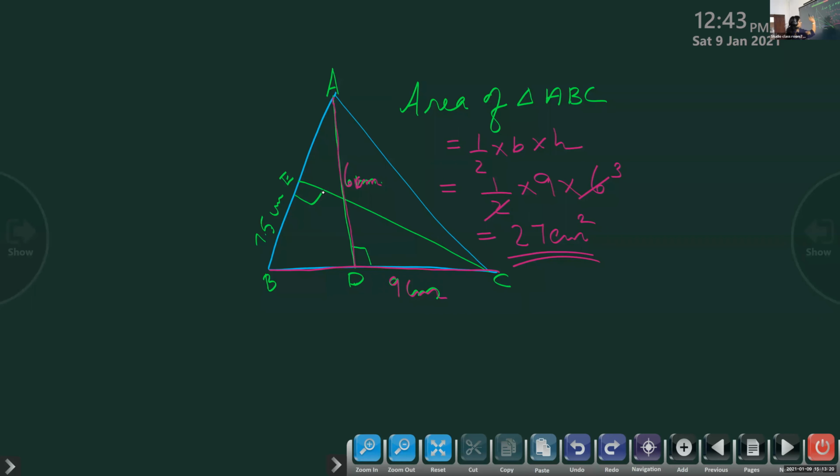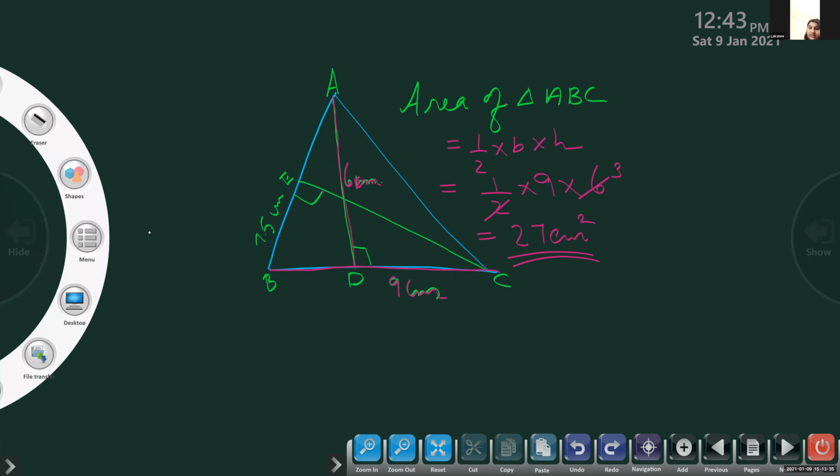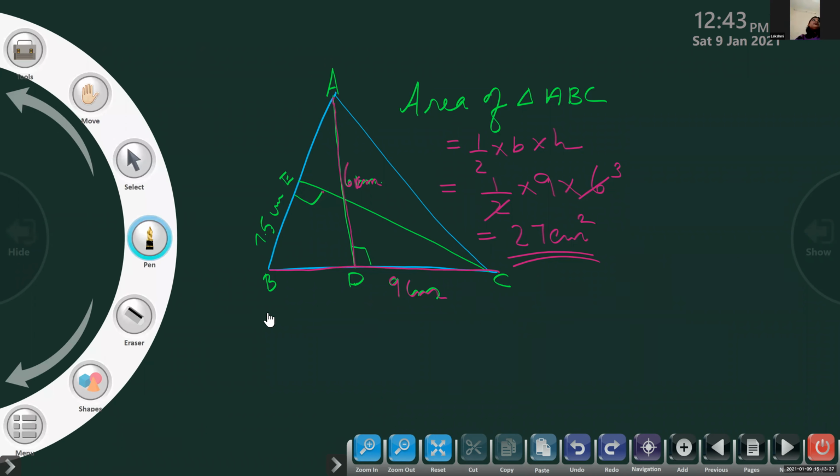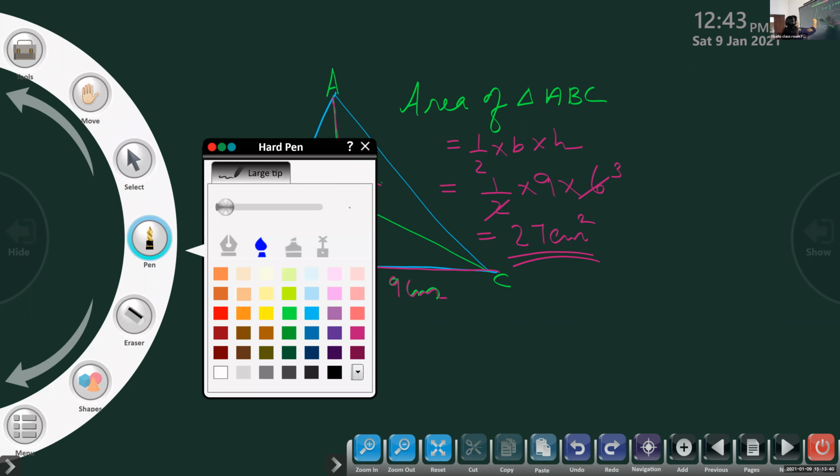But whatever be the base and whatever be the height, the area of the triangle remains the same because it is the same triangle we are working with. So what is asked to find out next? The height of the other side. So let us see what the height is. This is the base given to it.